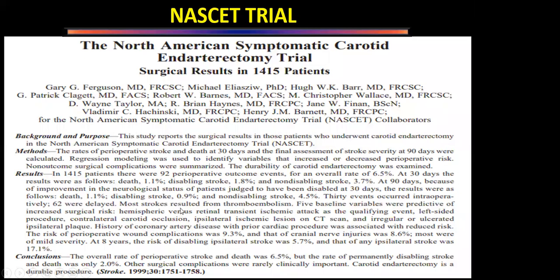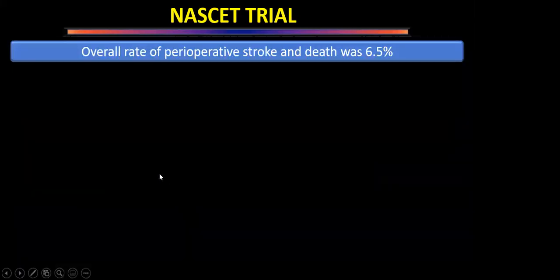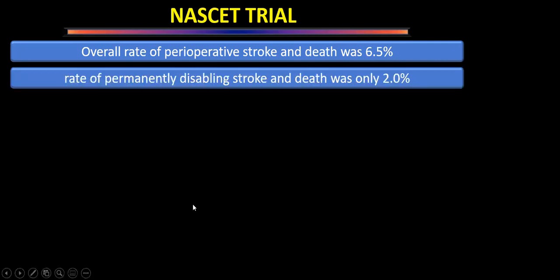Then they had their 8 years follow-up also later. Here also they found that the overall rate of perioperative stroke was 6.5%. Why is this 6.5% important? When we are doing an intervention on a symptomatic patient, the cutoff value is given for symptomatic and asymptomatic patients: if the documented risk of the procedure is more than 3% or 6%, that patient will not be operated. We'll see that later.